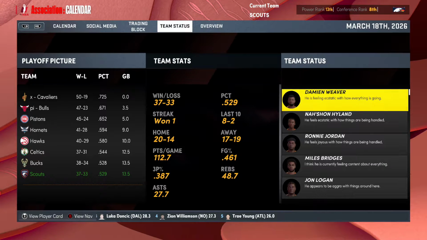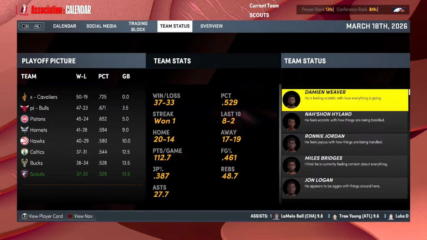We are 37-33, have gotten our way back up to the 8th seed, and still have the ability to get up to the 6th seed to beat out the Celtics, who are only a game ahead of us. The Bucks are ahead of us just because they have played more games than we have, but they are, again, the same amount of games back from the Celtics as we are. But a good run here. Are we able to do more? Are we capable of making a big run and get out of the play-in tournament and force our way into the playoff picture before this year is actually over? Let's jump in against the Hawks and see what happens.